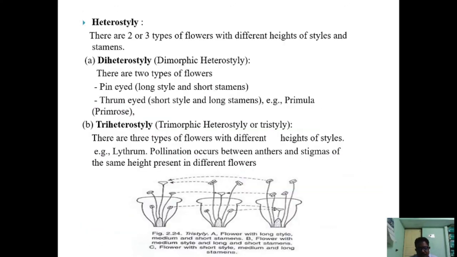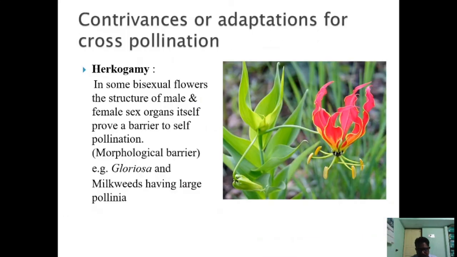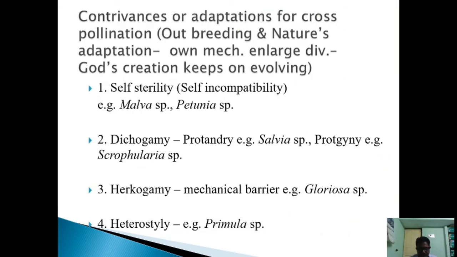Now we have seen the different contrivances for cross pollination. The first contrivance is self sterility, the second one is dichogamy, the third one is hercogamy, and the fourth one is heterostyly. These adaptations in evolution promote cross pollination over self pollination, thus ensuring genetic diversity in the environment. Thank you once again for watching this video on contrivances of cross pollination.